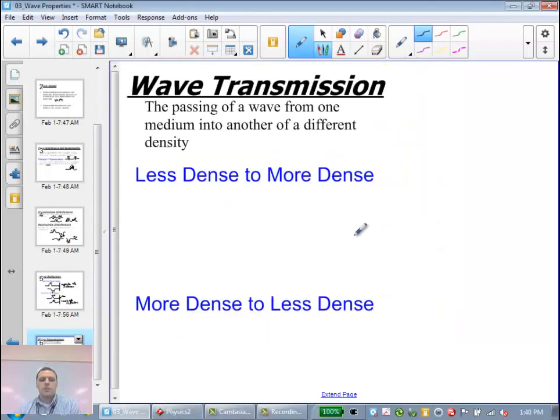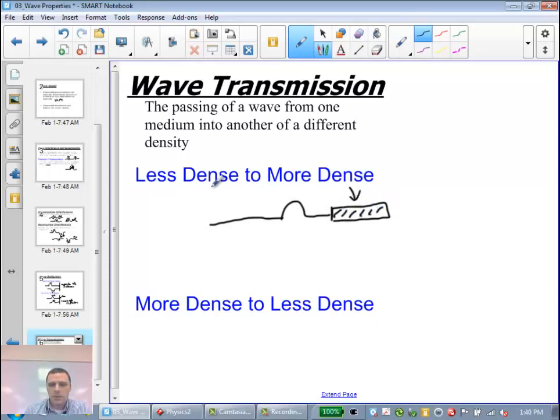So I want to just draw those things quickly here. I'm going to draw less dense as a string, and put a little wave pulse. Here's our more dense medium. This right here is the less dense medium. And then I'll draw just a little amplitude, and then let me get an opposite side reflection.